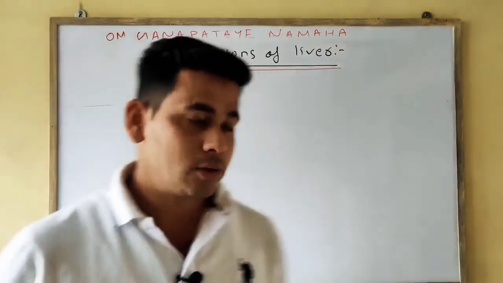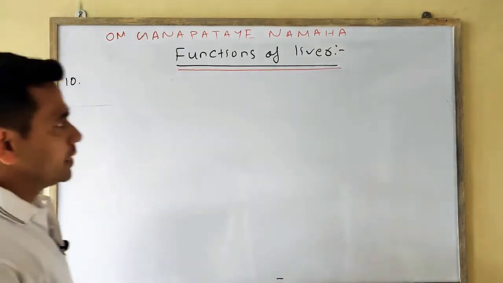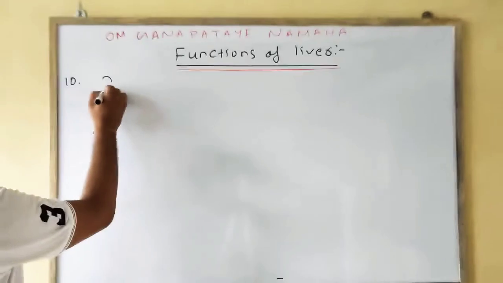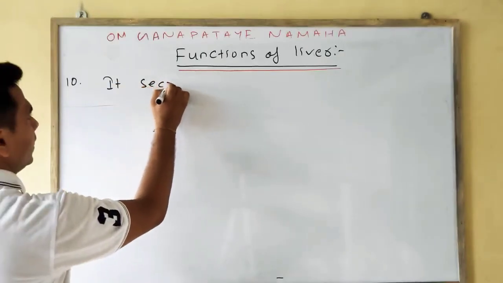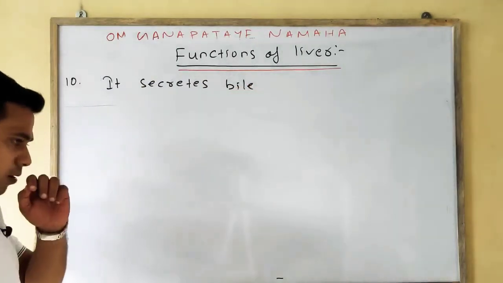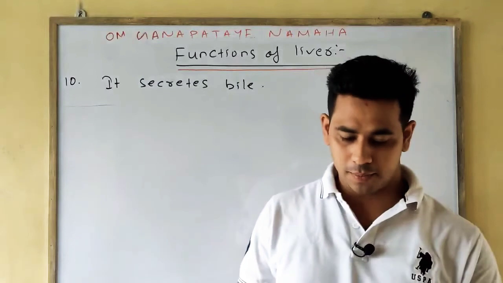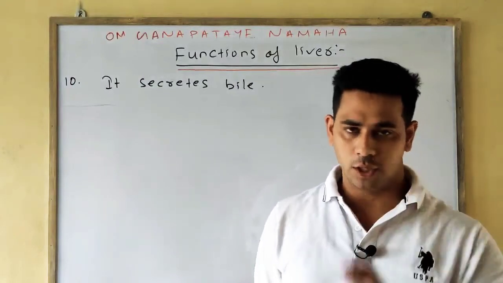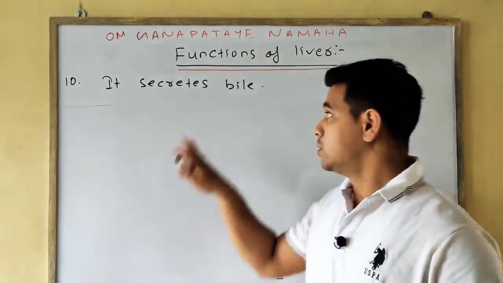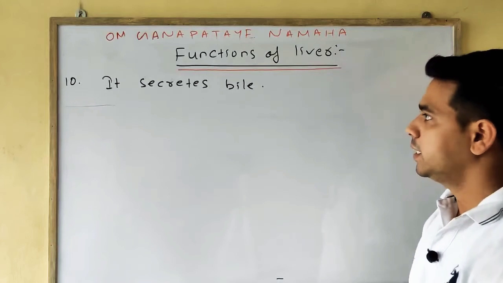Now come to your 10th function. As I have said earlier, it secretes bile. Your 10th function is that it secretes bile, which is generally stored in the gallbladder. The gallbladder is a pear-shaped organ located below the liver, and bile helps in the digestion of fat.